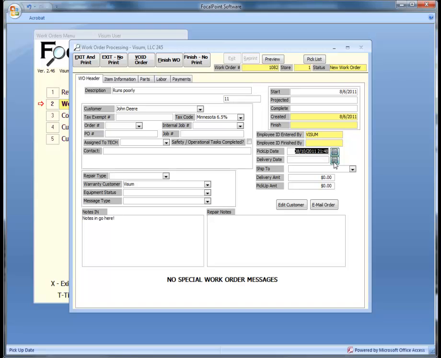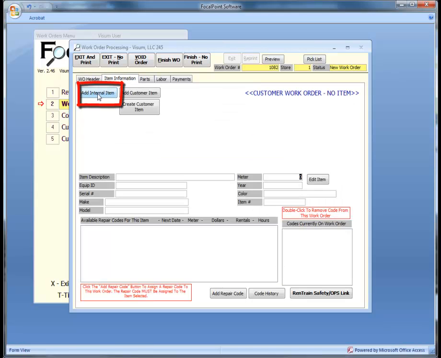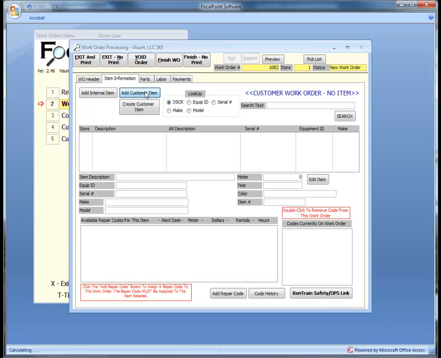Next, if the item you are working on is a rental item, you can select it for this work order. For customers' items, you may either add a new customer item or select an existing customer's item if you've added this item from a previous work order. The information will be retained within FocalPoint should the customer bring the item back for repair again.